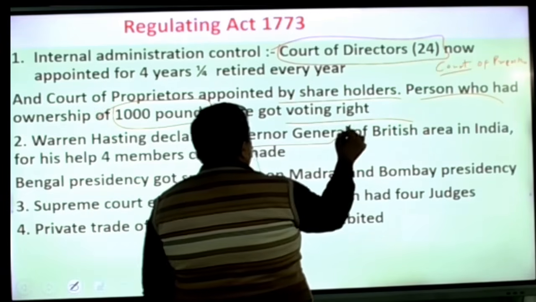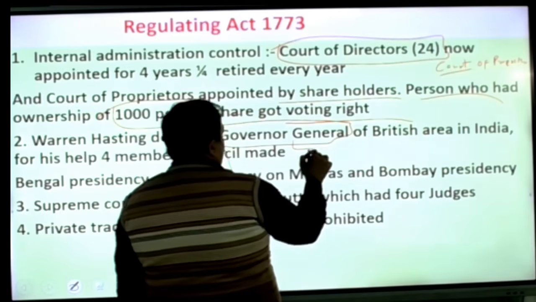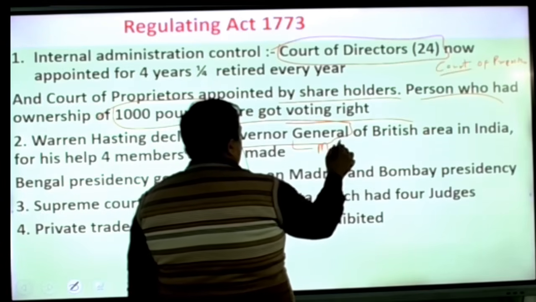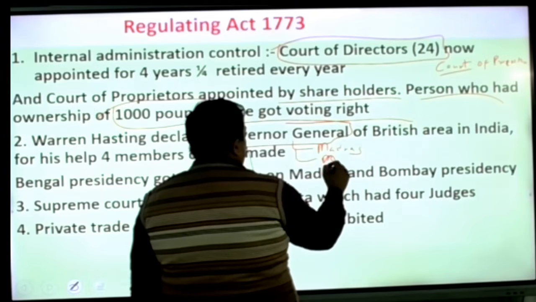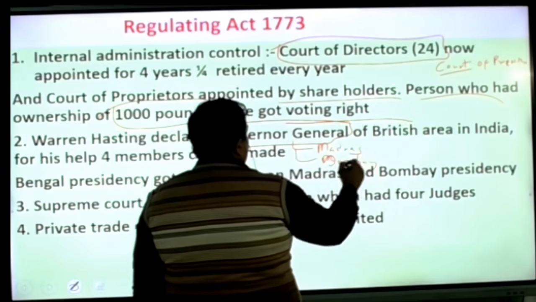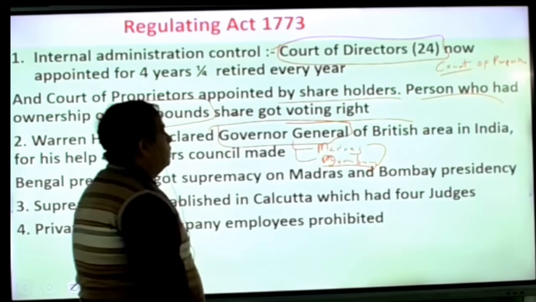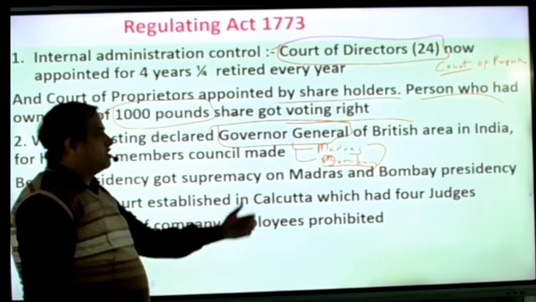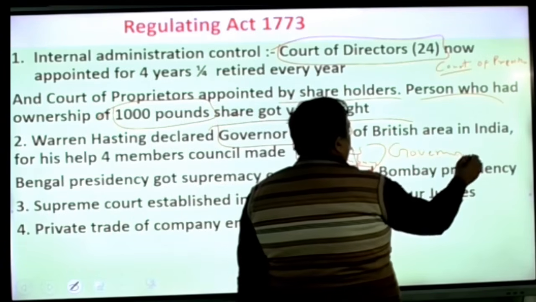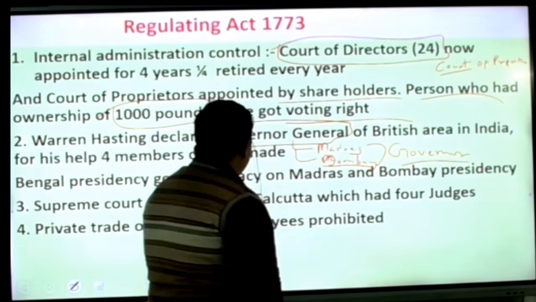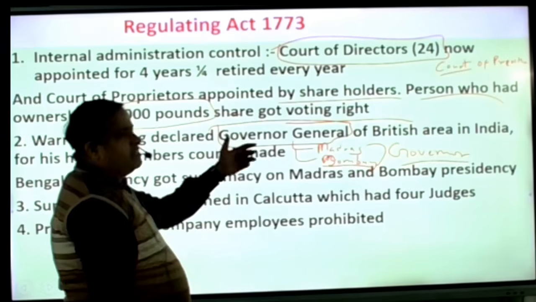So the factories of Madras and Bombay came under him. Okay, because in these factories they had the position of governor only. So they had only the governor position, and here the position of Governor General was made.